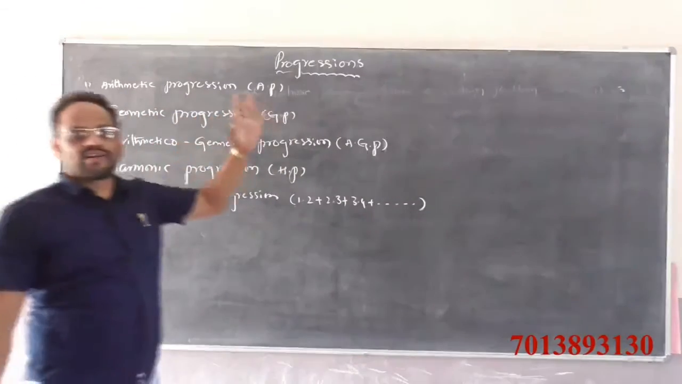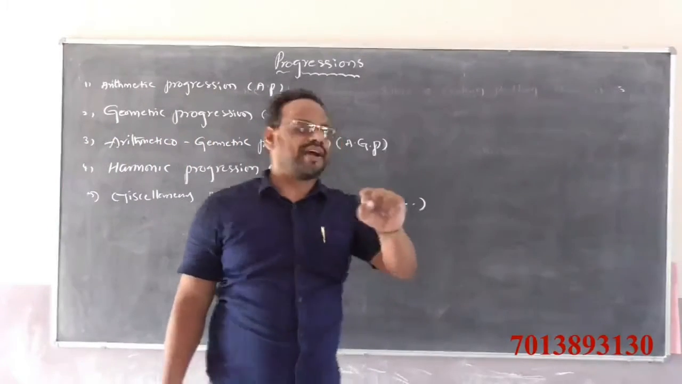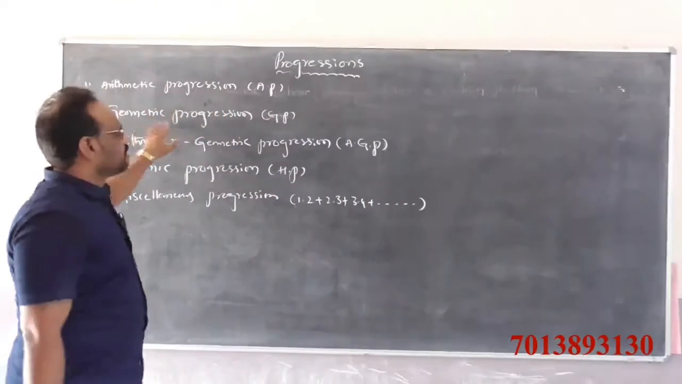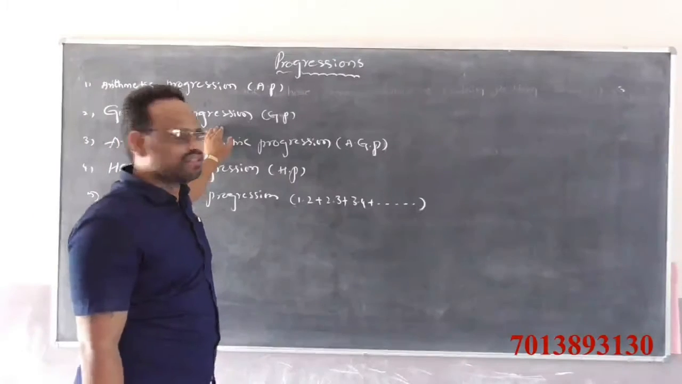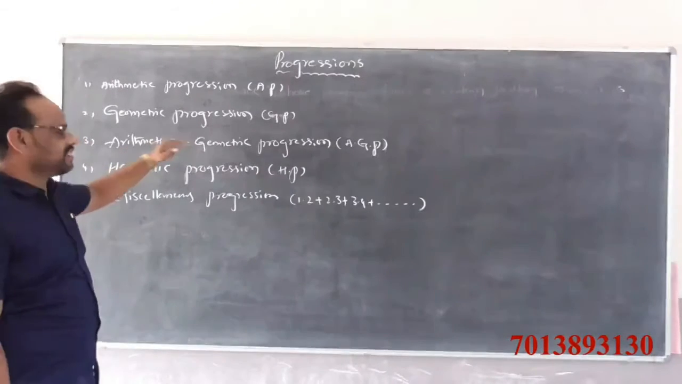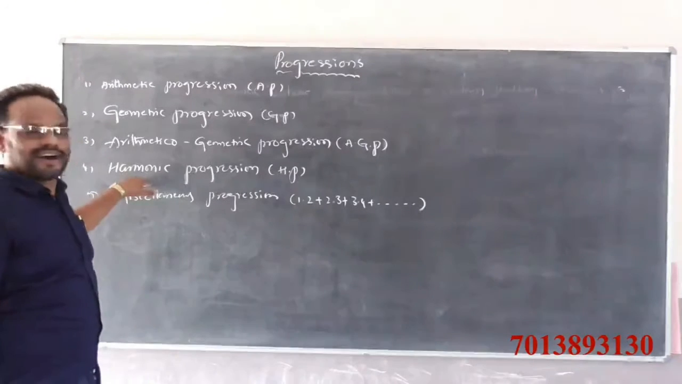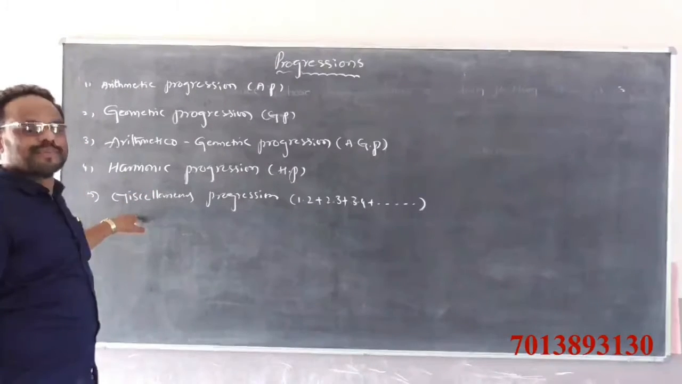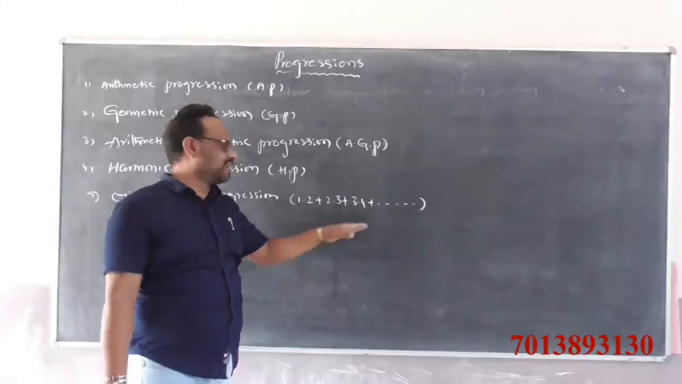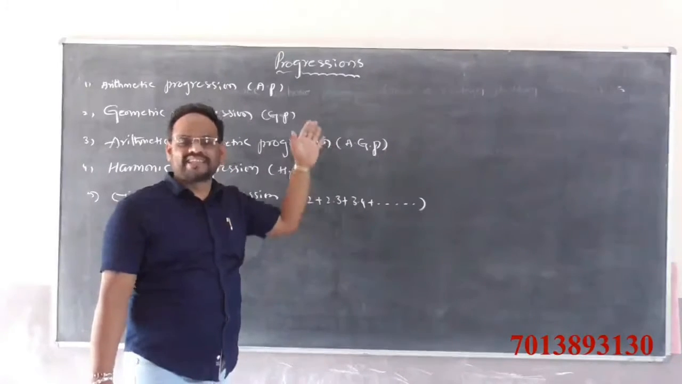Progressions are mainly 5 types. First one is arithmetic progression. Second one, geometric progression. Third one, arithmetico-geometric progression, that is AGP. Fourth one, harmonic progression. And the fifth one is miscellaneous progression. Miscellaneous progressions are 1 into 2, 2 into 3, 3 into 4, and so on. This type of progressions are called miscellaneous progressions. Let us discuss one by one.